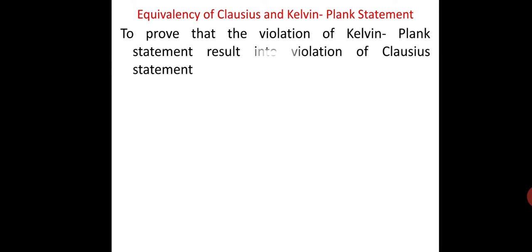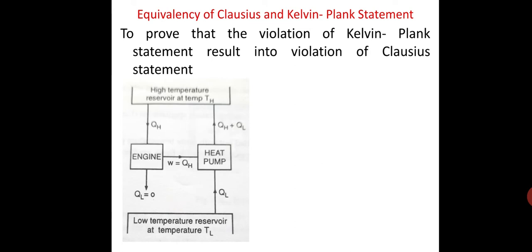Now first, to prove that violation of Kelvin-Planck statement results in violation of Clausius statement. Consider an engine which violates the Kelvin-Planck statement by receiving the heat from a single high temperature heat reservoir at temperature T1 and converting it completely into work W1 equal to Q1.